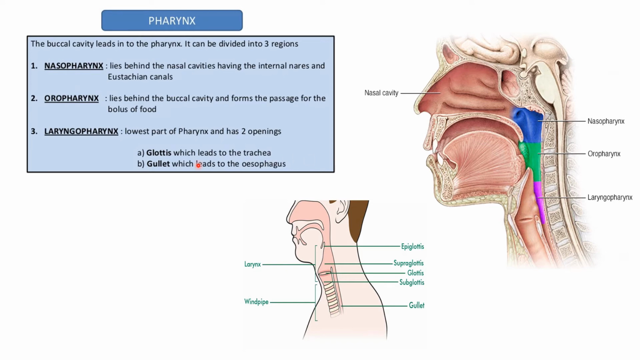Now this laryngopharynx is divided into two. The first is the glottis, as you can see over here, which leads to the trachea, that is the windpipe. And the second part, which is the gullet, leads to the esophagus, that is the food pipe.